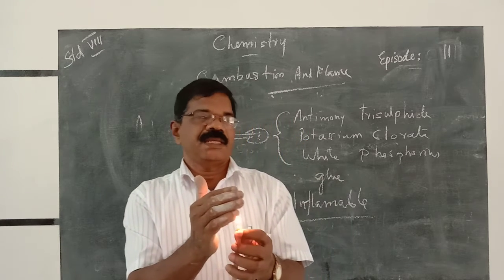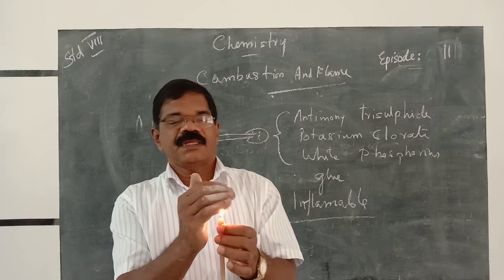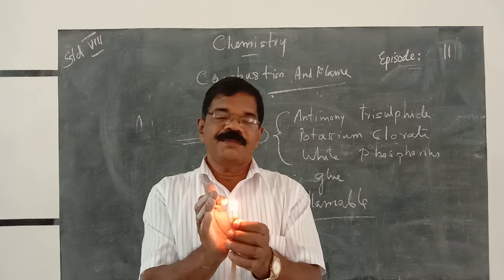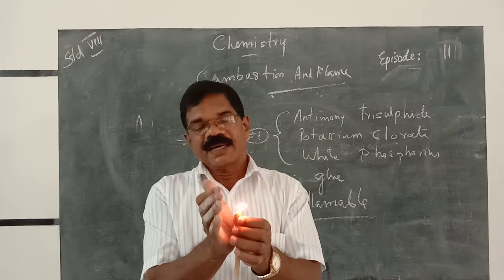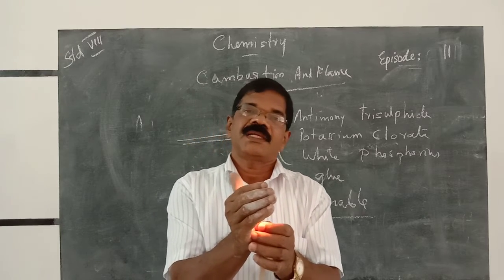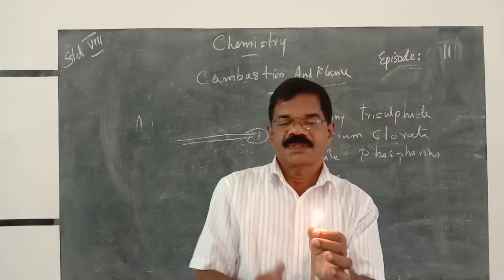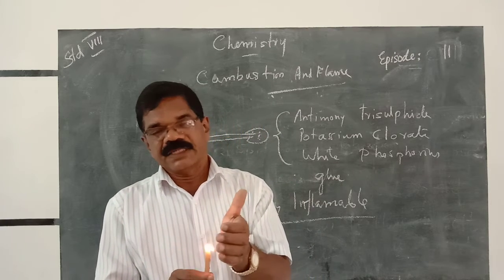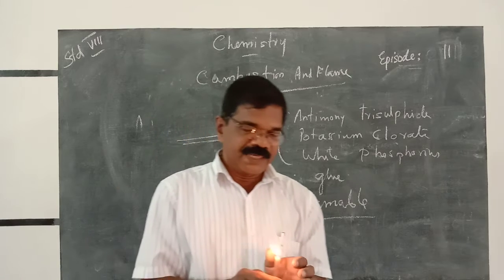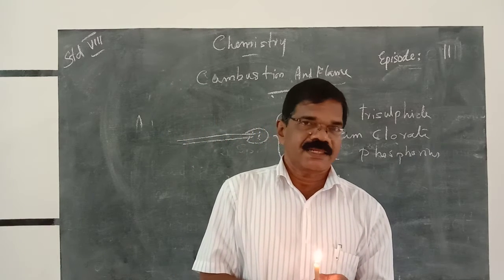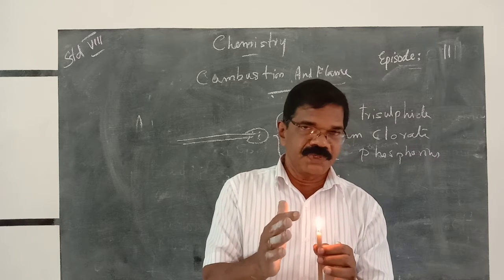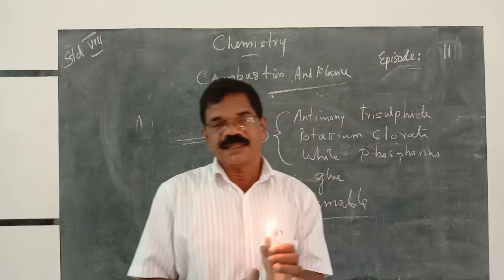So likewise, in a flame, at the top it burns completely, at the middle part it partially burns, and at the bottom of the flame it does not burn. In your textbook also, the parts of the flame are given. So you first light the candle, then compare the parts, not in your textbook picture, but with the candle in your hand.